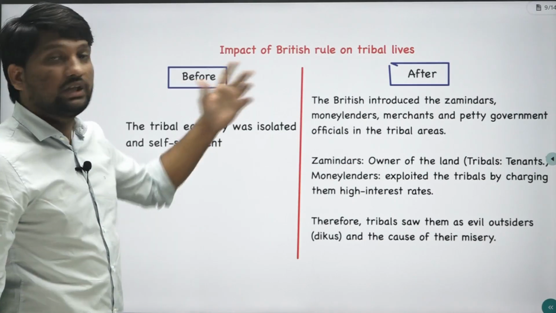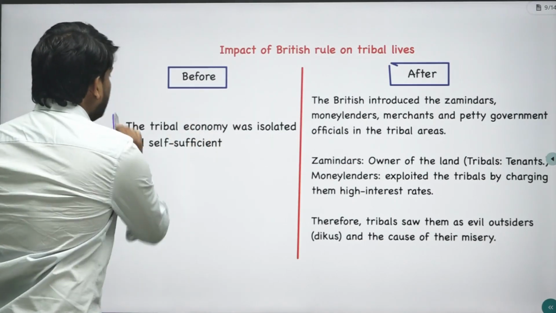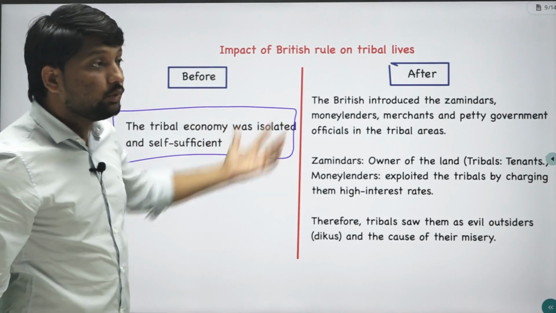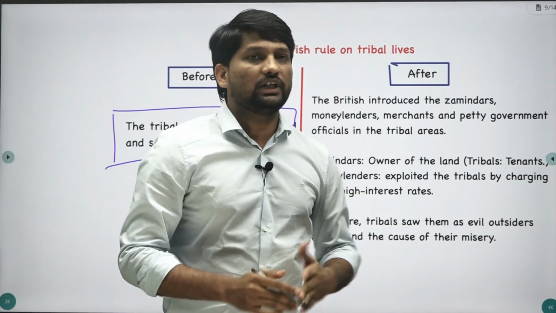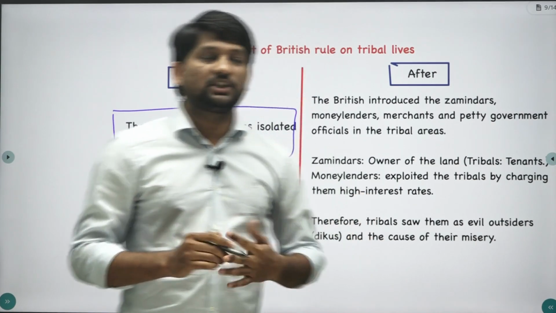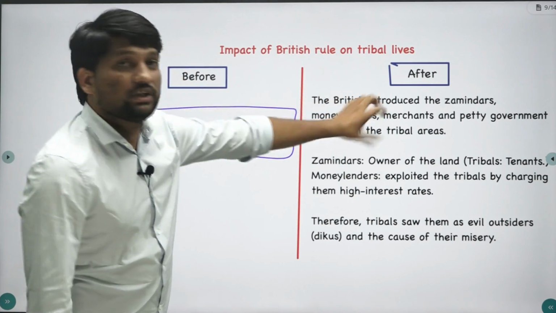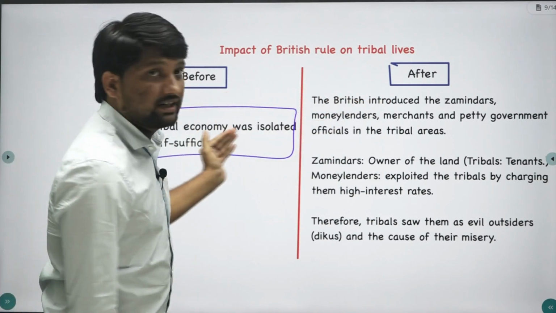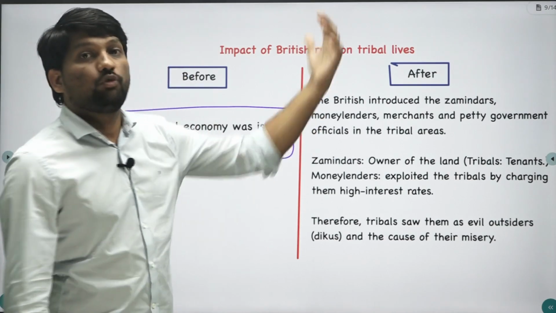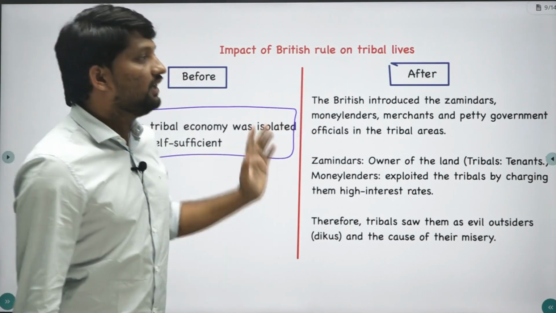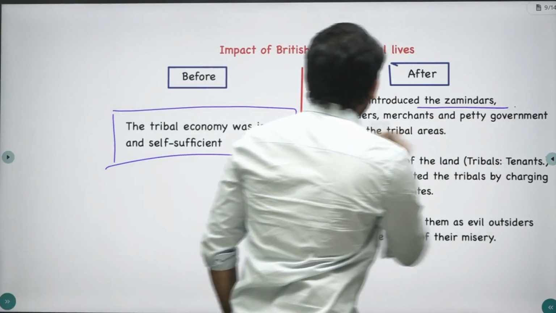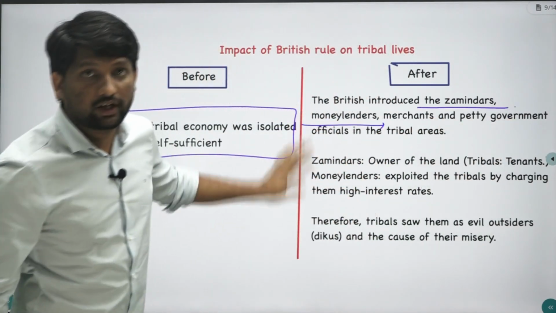Jharkhand. If you see another impact, earlier the tribal economy was isolated and self-sufficient. During British rule, because of the development of roadways, railways, postal system, and telegraph system, every market was interlinked. Even the forest economy, or tribal economy, was linked to the market. So they were dependent on this market, and the British introduced zamindars and moneylenders even in the forest.